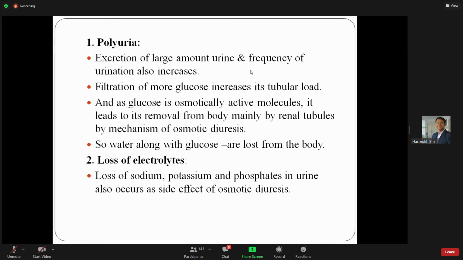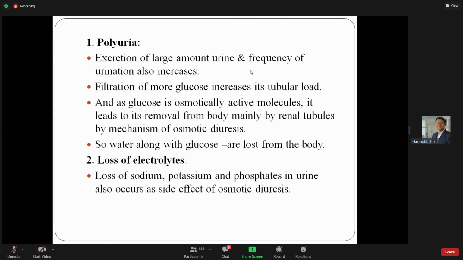So don't mix glycosuria with the polyuria. Glycosuria is different, and these things will be taught by Dr. Pooja madam, as well as I'll tell you, glycosuria is different. When glucose is in urine, it is known as glycosuria. Polyuria means excessive urination, not urea in urine. Okay, be clear. Polyuria doesn't mean urea in urine.